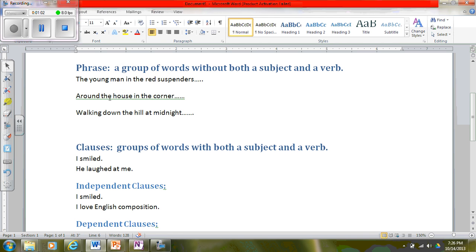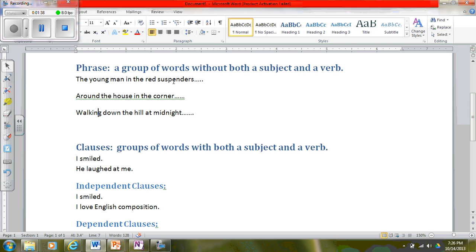Okay. Our next example, around the house, in the corner. These are actually two prepositional phrases put together. Around the house, in the corner. There is no subject, there is no verb. So this is considered a phrase. The next example, walking down the hill at midnight. We have a verb, yes, but we do not have a subject as well. So this is considered a phrase. So keep in mind that a phrase is a group of words without both a subject and a verb.